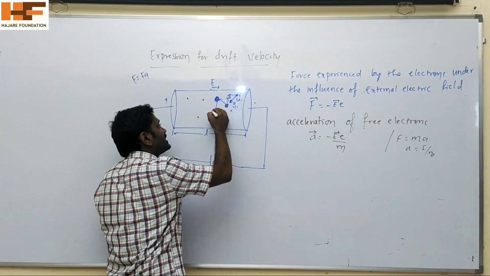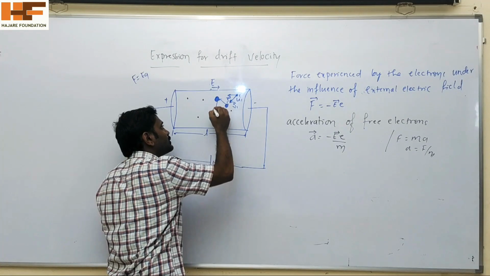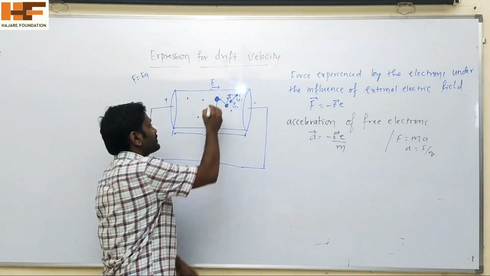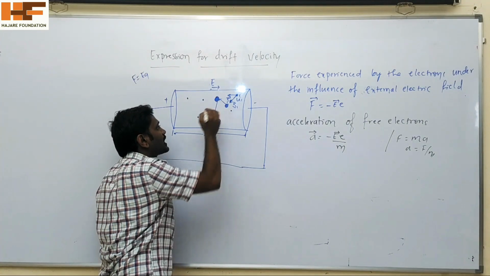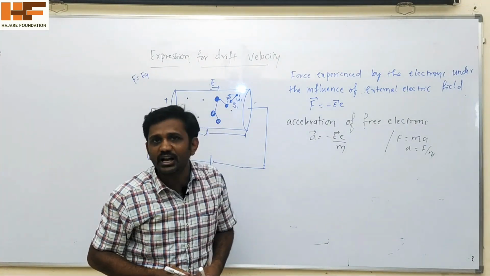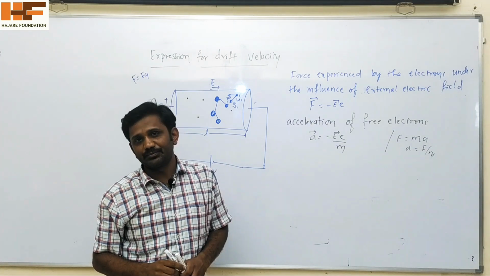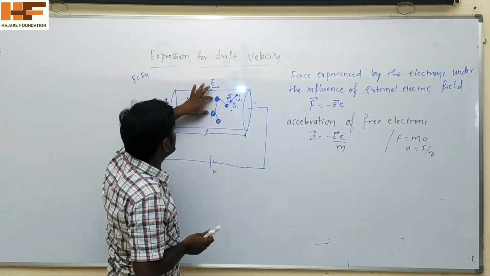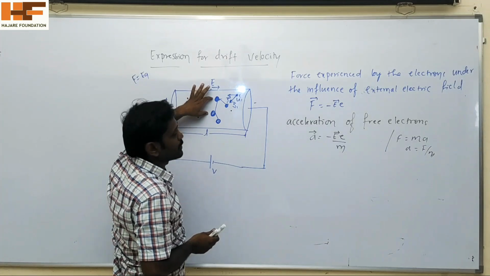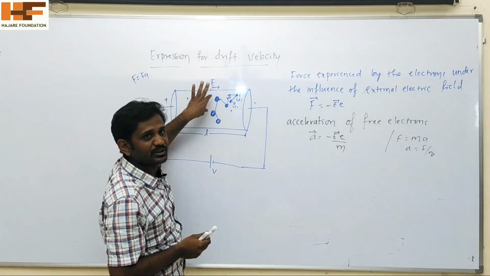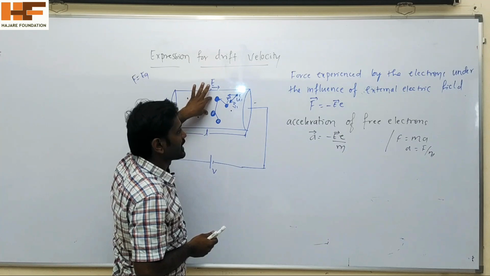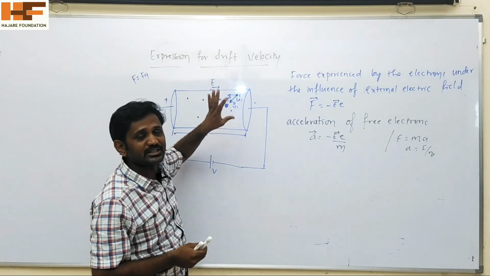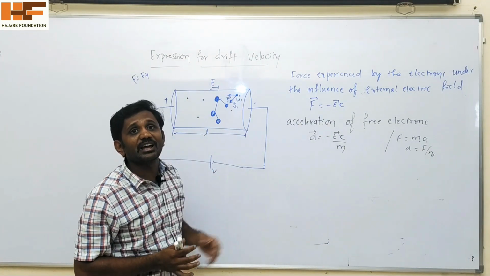The time interval between any two successive collisions of a free electron with fixed atoms or ions is called the relaxation time.